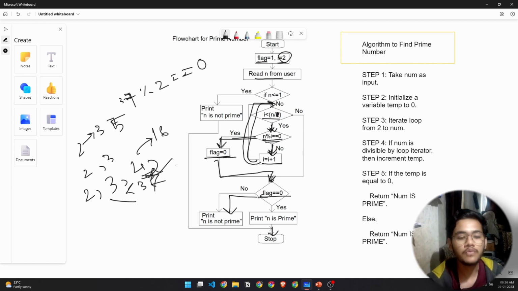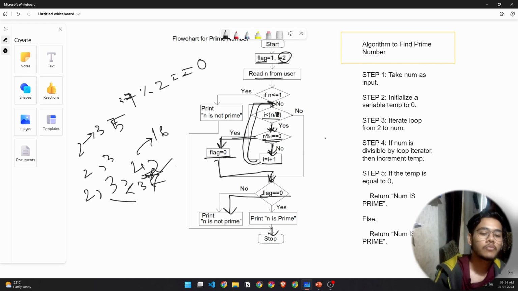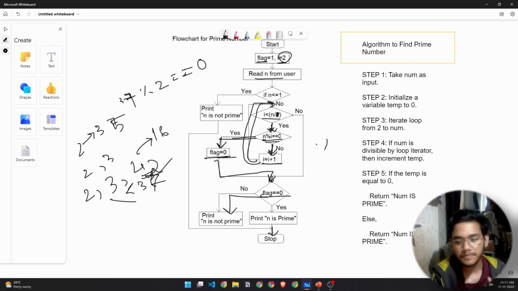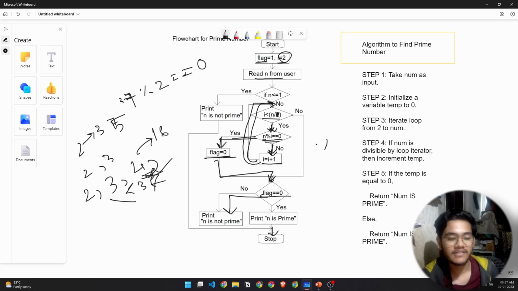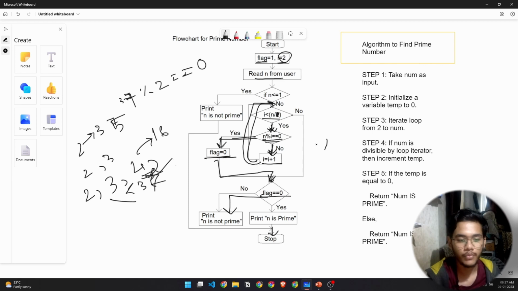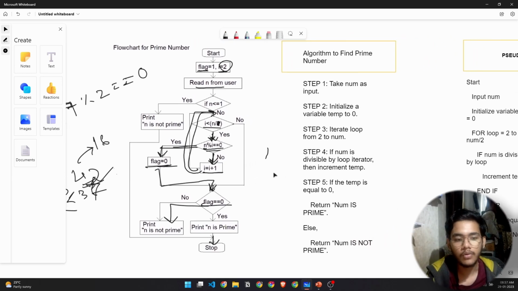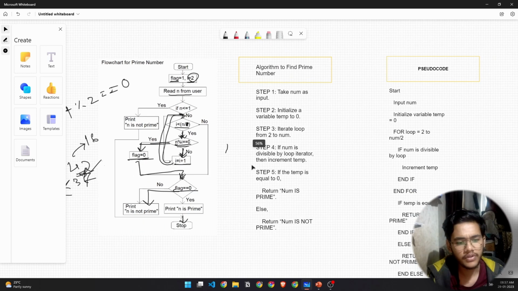So I know this might have been a bit confusing for most of you guys, but if you understood this, that would have been a great leap forward in your programming journey. Okay, and I'll create more examples like this. I'll create separate videos on problems like these, okay, so that you better understand flowcharts and algorithms as well. But for now, if you don't understand this, try to rewatch the video 2 or 3 more times, okay?